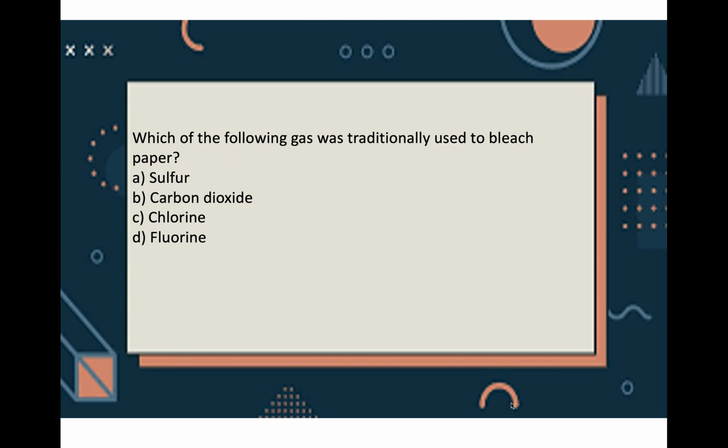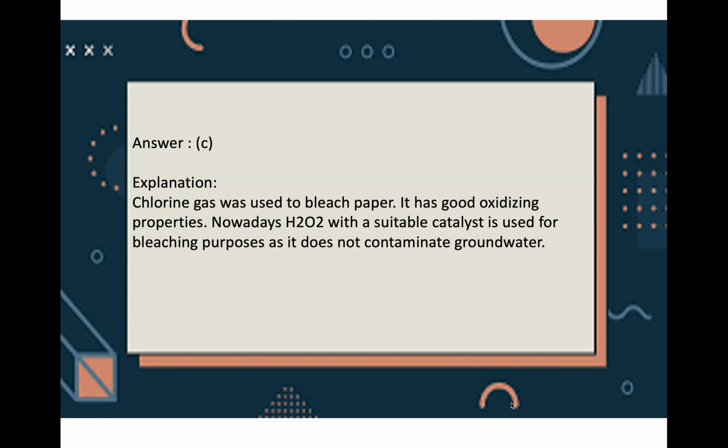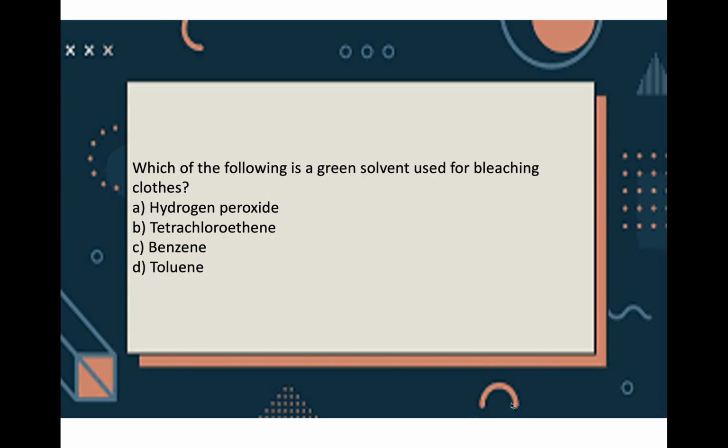A. Sulfur. B. Carbon dioxide. C. Chlorine. And D. Fluorine. Answer is C. Chlorine. Now, chlorine is used to bleach paper because it has good oxidizing properties. Now, we use H2O2 hydrogen peroxide with a suitable catalyst as it does not contaminate groundwater.